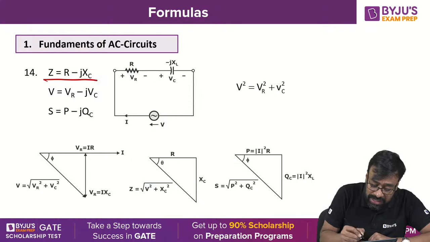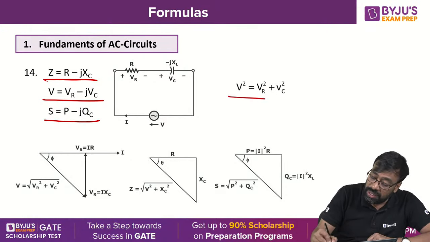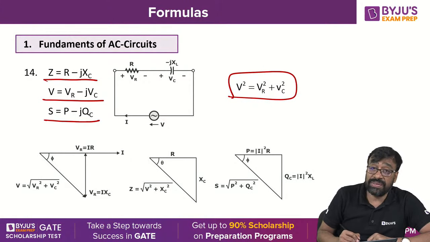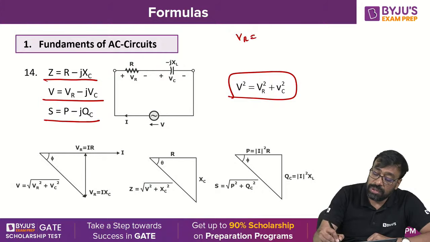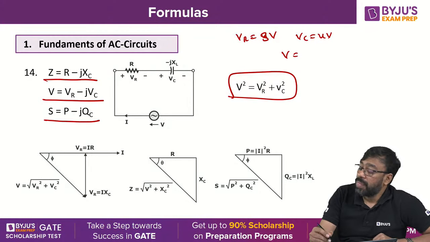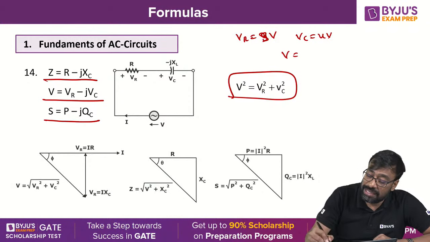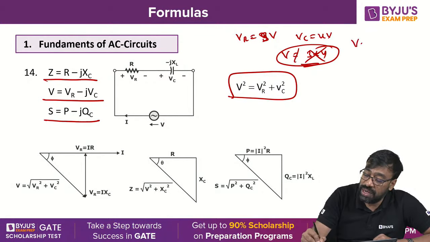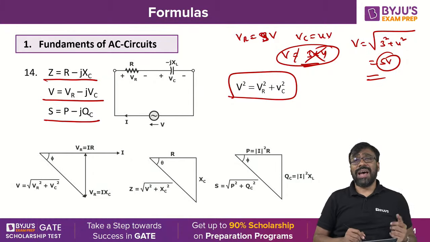Similarly, for the RC series, Z equals R minus jXC, V equals VR minus jVC, S equals P minus jQ. Always remember V square equals VR square plus VC square. If VR is 3 volts and VC is 4 volts, what is the value of V? You can't say 3 plus 4; that is wrong. V is the square root of 3 square plus 4 square, which is 5 volts, because you are dealing with RMS values.